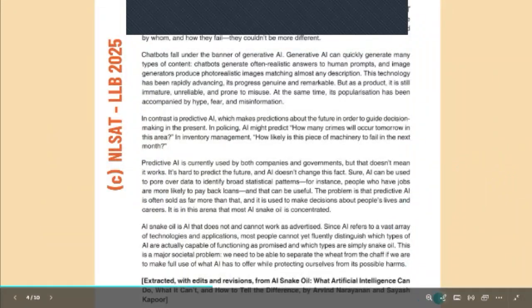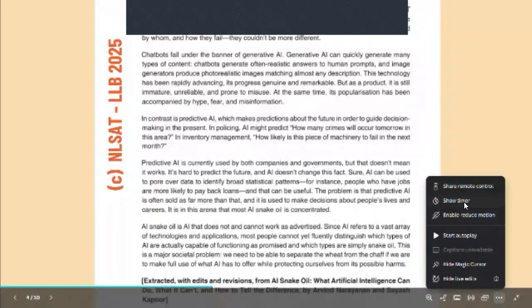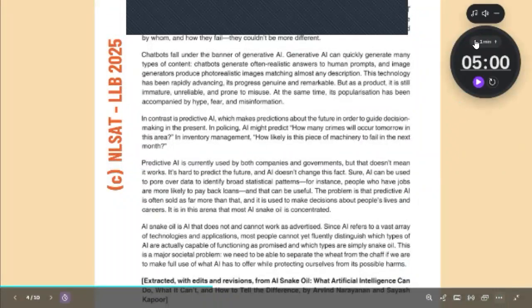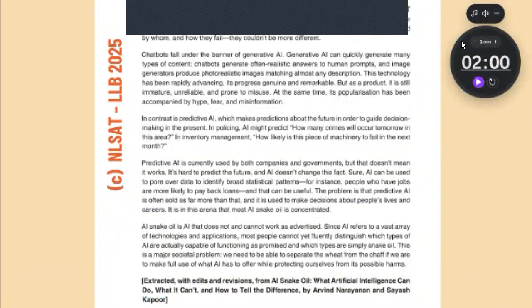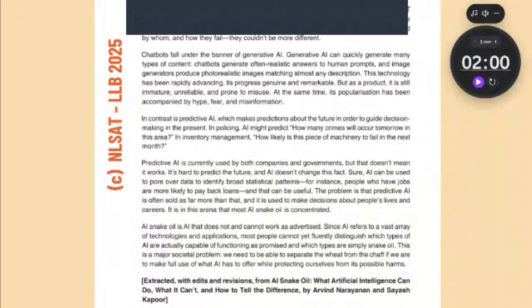Now that you have this time, I will give you 2 minutes to read the passage. The first paragraph is not relevant to the given question, so we'll avoid that. Look at paragraph 2 onwards. Read the whole passage. You have 2 minutes. And now, because there's no pressure of the exam or a time restriction as such, because you have to complete the paper, focus on this particular passage for 2 minutes, read it thoroughly, and then we look at the question and the answer options. Your time starts now.